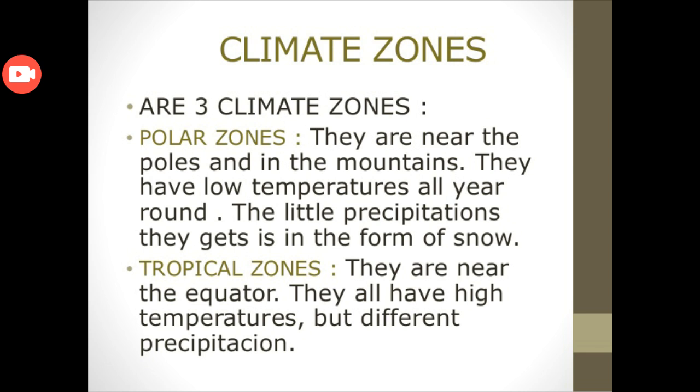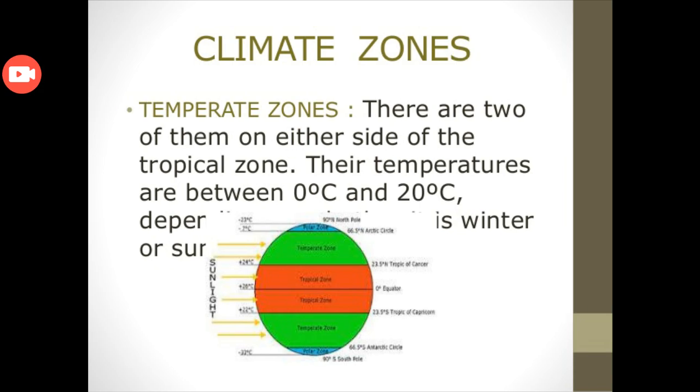Tropical zones are near the equator. They all have high temperatures but different precipitation. Temperate zones, there are 2 of them on either side of the tropical zone. Their temperatures are between 0 and 20 degrees Celsius, which means the temperate zone is between the polar zone and the tropical zone.